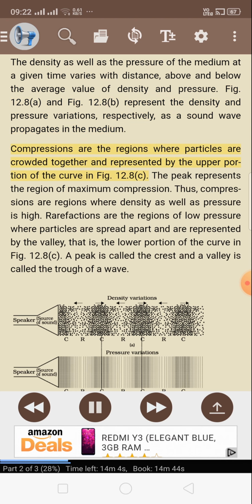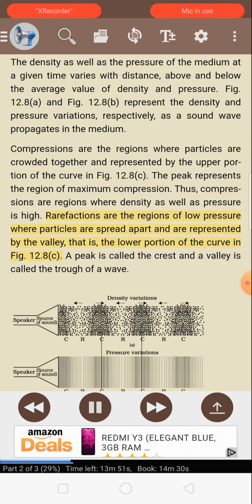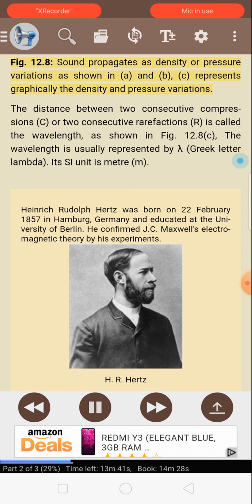Compressions are the regions where particles are crowded together and are represented by the upper portion of the curve in Figure 12.8c. The peak represents the region of maximum compression. Thus, compressions are regions where density as well as pressure is high. Rarefactions are the regions of low pressure where particles are spread apart and are represented by the valley, that is, the lower portion of the curve in Figure 12.8c. A peak is called the crest and a valley is called the trough of the wave. Figure 12.8: sound propagates as density or pressure variations as shown in A and B. C represents graphically the density and pressure variations.